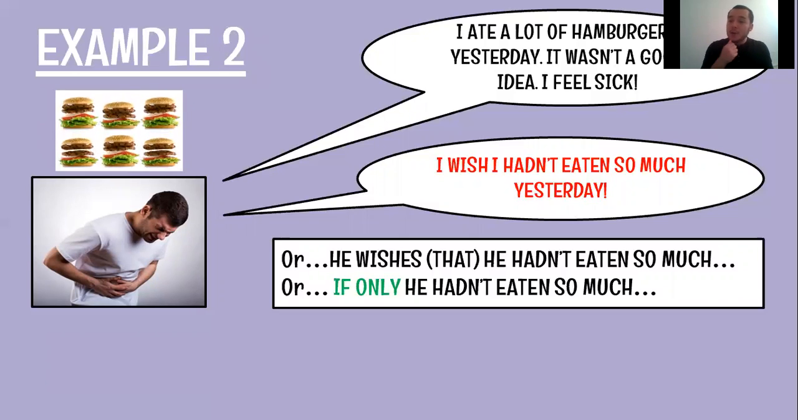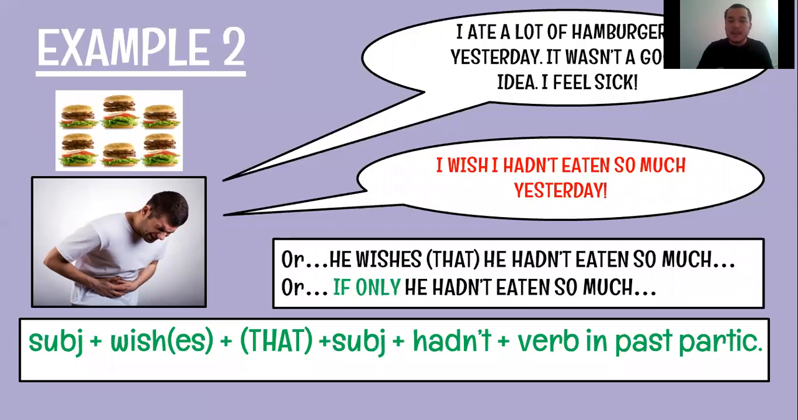So that is the reason that I put it into parentheses. There is a third option. If only he hadn't eaten so much. Or in Spanish, si solo él no hubiera comido tanto, or mucho in this particular case. So please, there is another option in which you can say wishes, the third person singular form. Remember when you use it with he, she, and it, in those particular cases, plus that can be omitted, eliminated, and then you continue with the rest.